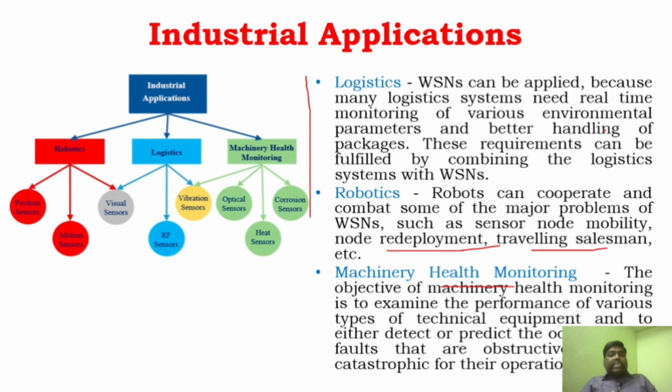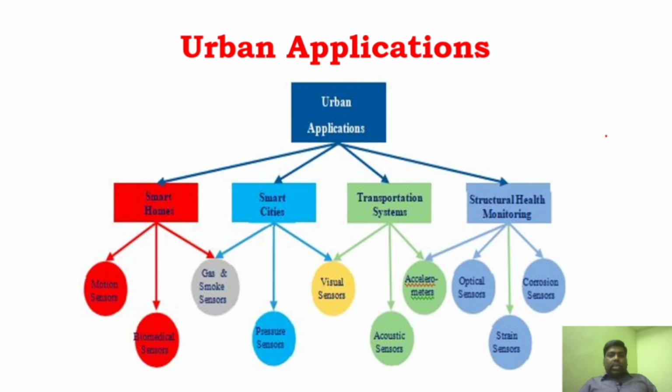To prevent those accidents, we can monitor those bridges very accurately using wireless sensor networks, because right now real-time monitoring is mostly based upon human monitoring. That is why a lot of accidents take place. But if wireless sensor networks are implemented, we can get the exact information about the lifetime of the bridge, where the weak spot is, what the damage is, and where the damage is. So this is about industrial application as well as structural application.